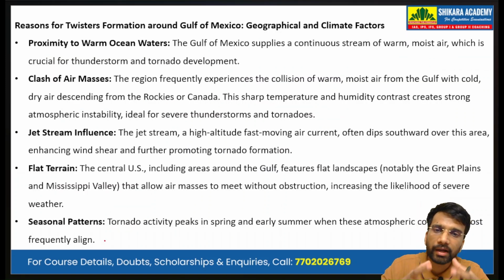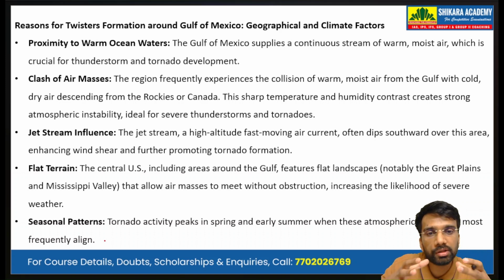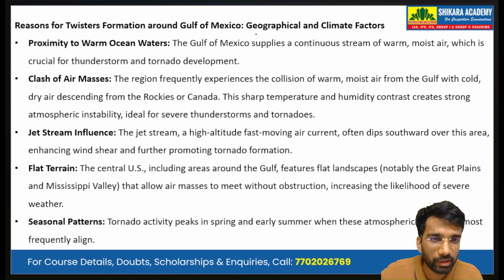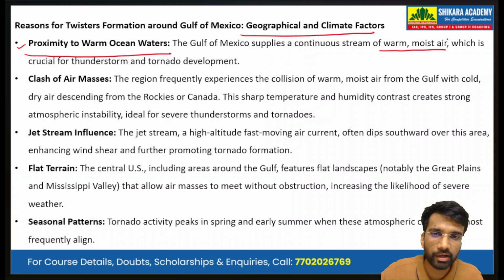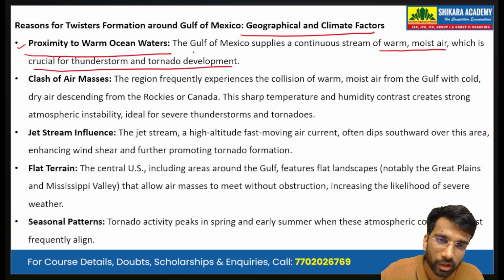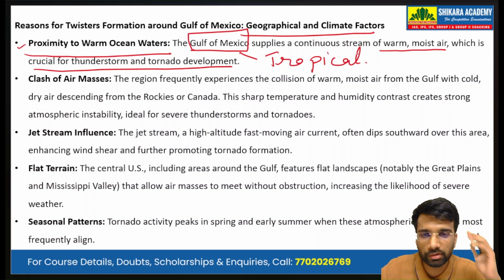Now we have to discuss the reasons why more and more twister formation occurs around the Gulf of Mexico. So we will be discussing the geographical and climate factors. Number one is the proximity to warm ocean waters. The Gulf of Mexico supplies a continuous stream of warm, moist air, which is crucial for thunderstorm and tornado development. So this Gulf of Mexico is present in a tropical region. In tropical region, we know it has warm ocean waters.